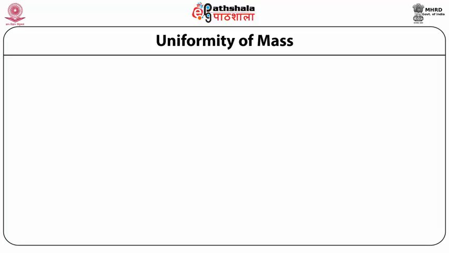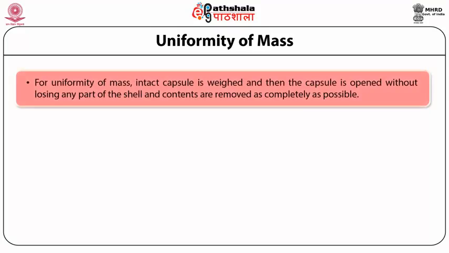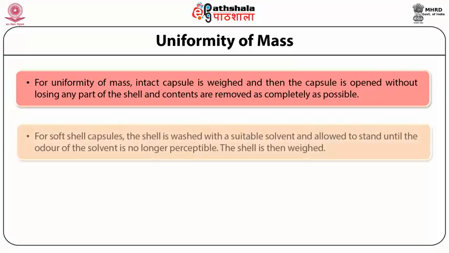The next quality attribute of a capsule dosage form is the uniformity of mass. For uniformity of mass, an intact capsule is weighed and the capsule is opened without losing any part of the shell, and the contents are removed as completely as possible. For soft gelatin capsules, the shell is washed with a suitable solvent and allowed to stand until the odor of the solvent is no longer perceptible.